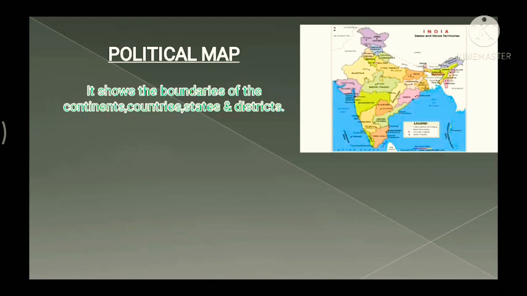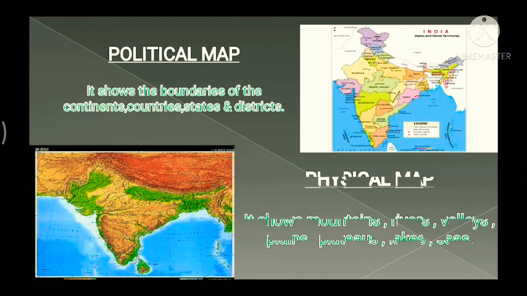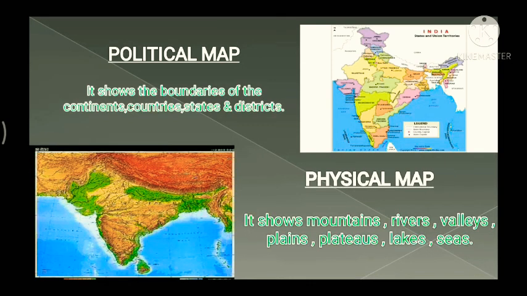Now next we have the physical map. What is this physical map? A physical map shows physical features such as mountains, rivers, valleys, plains, plateaus, lakes and seas. It is also called a relief map.